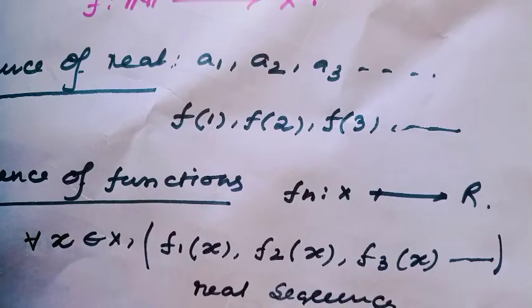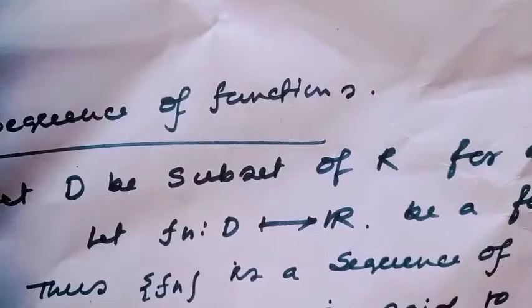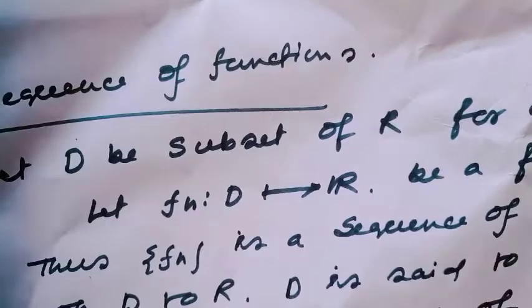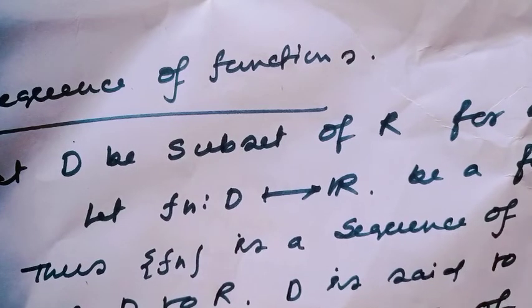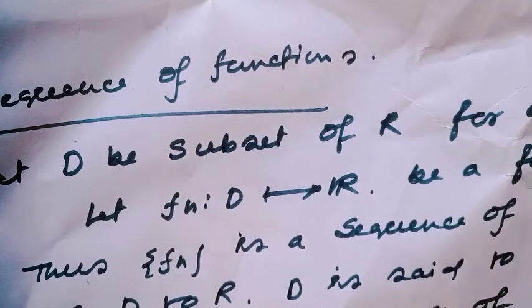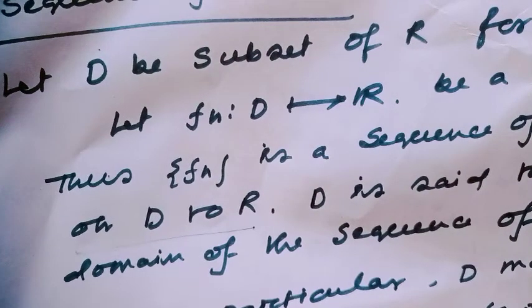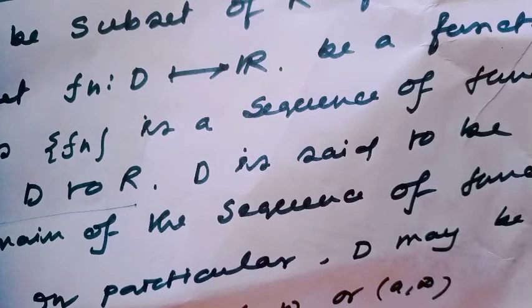And the definition is like this: let D be a subset of real numbers, and for each n belongs to natural number, let fn be a mapping from D to R, a function. Thus, fn is a sequence of function on D to R. D is said to be the domain of the sequence of function.